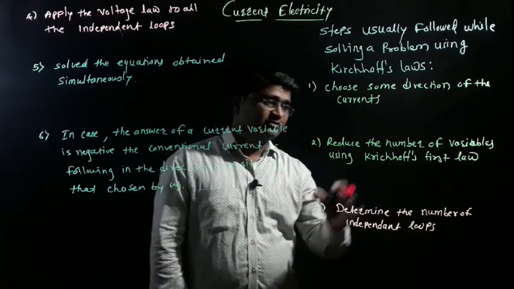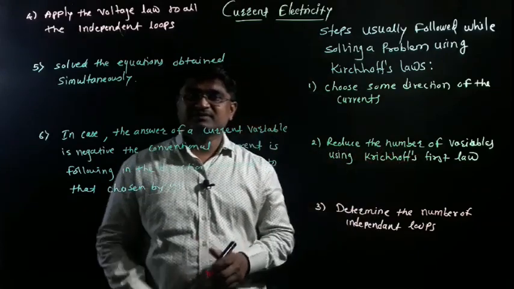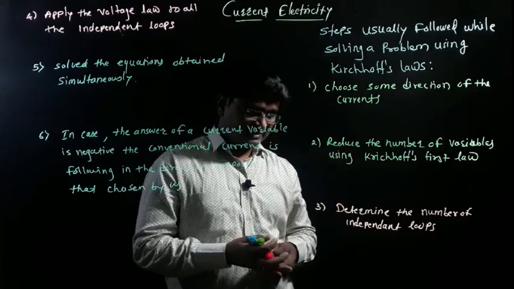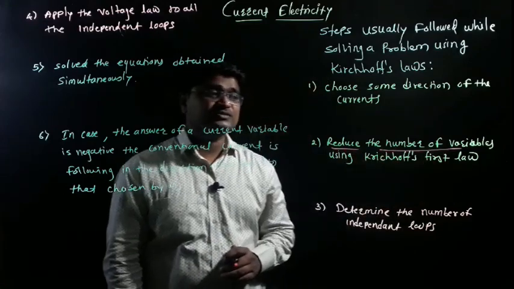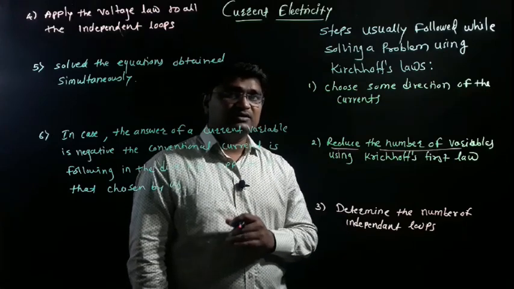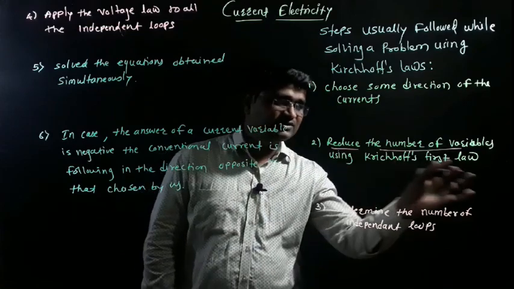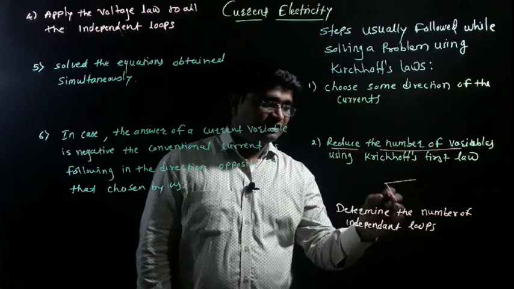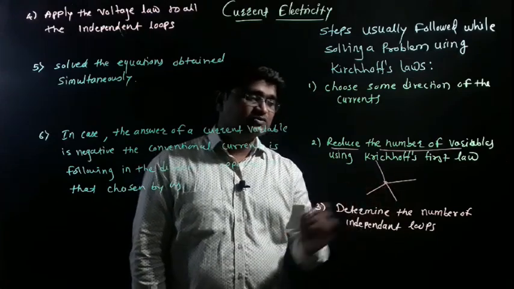After that, reduce the number of variables using Kirchhoff's first law. Right now, using Kirchhoff's first law, it is very essential. Reduce the number of variables using Kirchhoff's first law. What is the first law? Law of junction, law of electric current. When we solve a numerical about the law of junction, about the law of electric current, it means using Kirchhoff's first law. We know that this is the law of junction, and many conductors meet at the given point. So this point is called a junction.